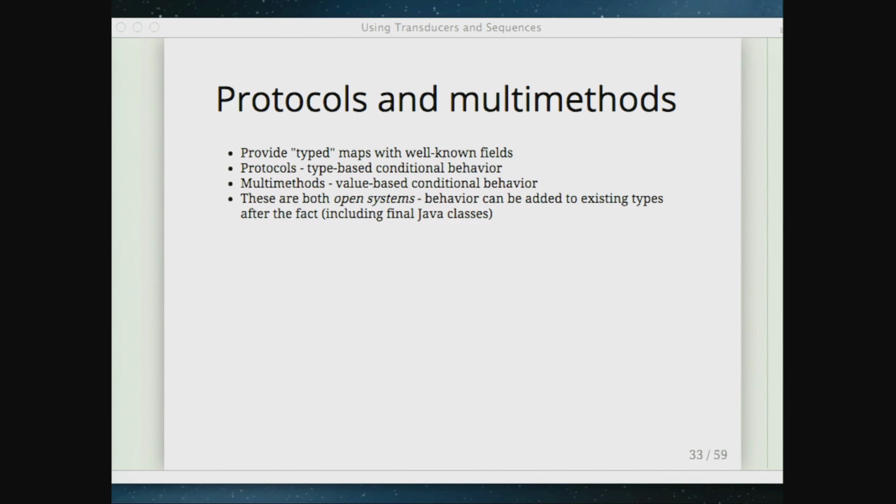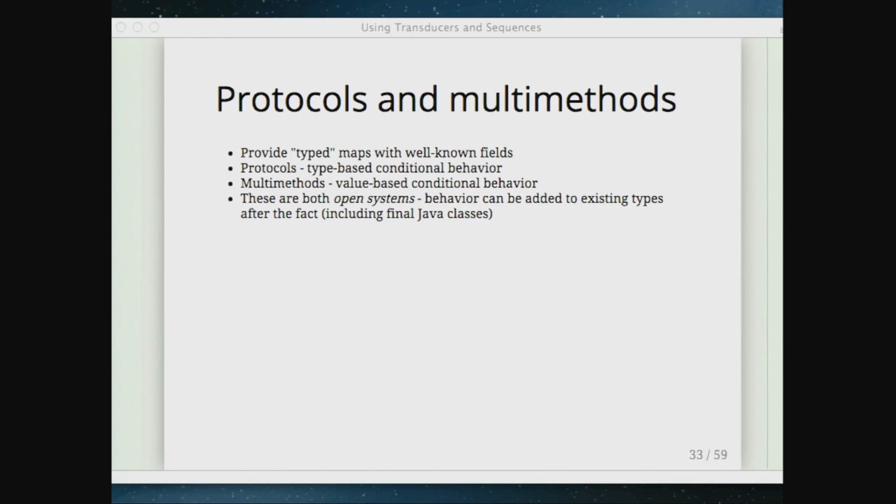And multi-methods are really value-based conditional behavior. They let you say, given a piece of data, here's an arbitrary function that will produce a value that I can dispatch over. So it's very powerful. You can take basically any of your attributes on the method call, compute anything from that, and then use that to switch on. So it's a different set of functionality. They overlap in terms of being able to support type-based things. You can do type-based dispatch with multi-methods too, but it's generally not going to be as fast.